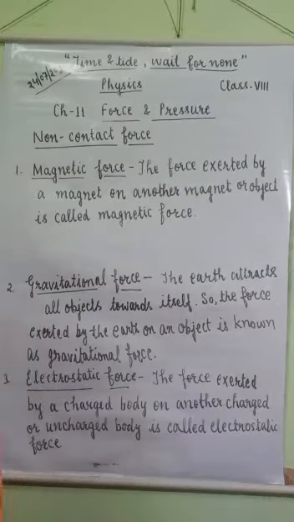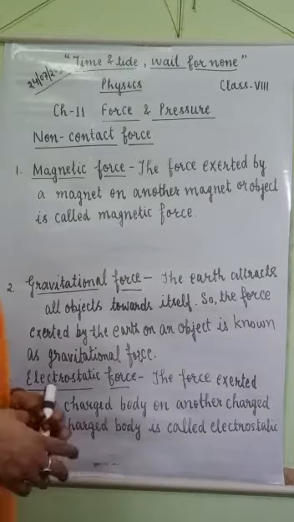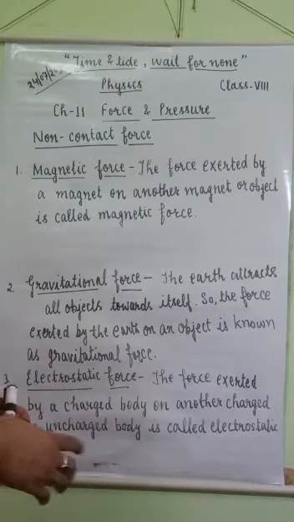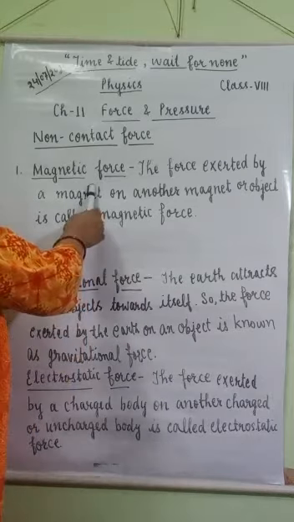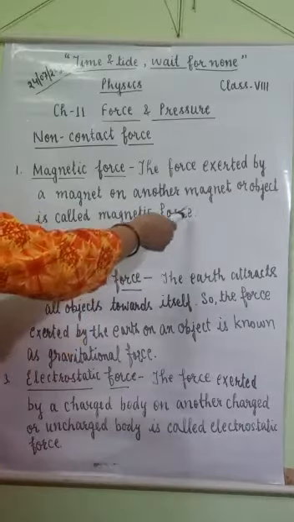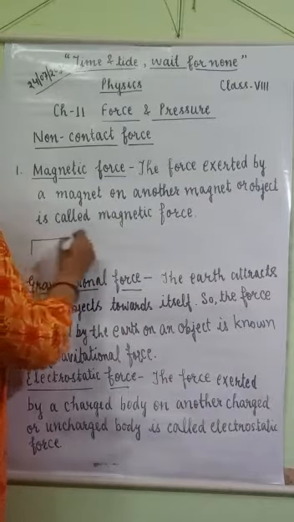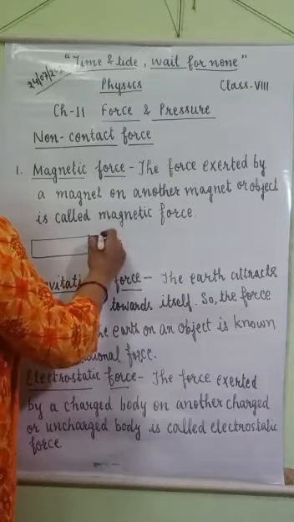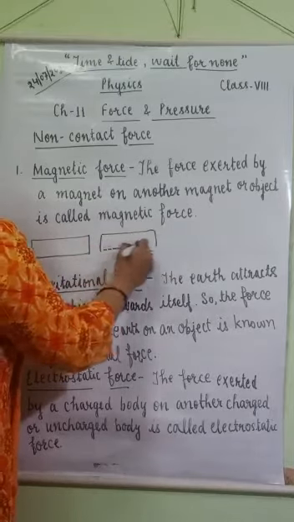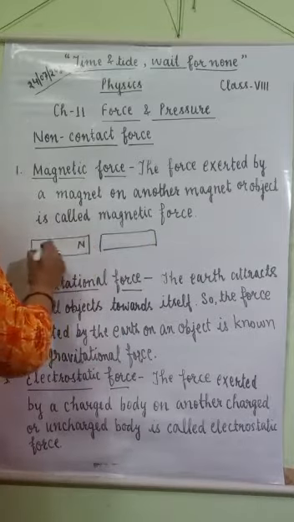Let's see non-contact force: magnetic force, gravitational force and electrostatic force. These are the forces applied between objects when they are not in contact with each other. So first is magnetic force. The force exerted by a magnet on another magnet or object is called magnetic force. Suppose you have taken two magnetic rods. All magnets consist of two poles, north pole and south pole.